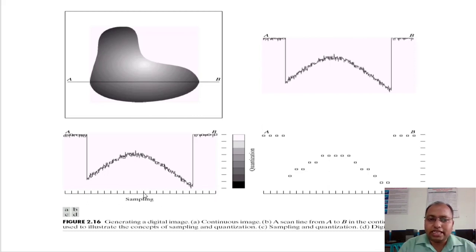So on the time axis the xy coordinates are there. Are you getting it? So recall the previous slide. The xy coordinates are nothing but your spatial coordinates, and the gray level intensities are nothing but the intensities associated with that particular line. Are you getting it? Fine.